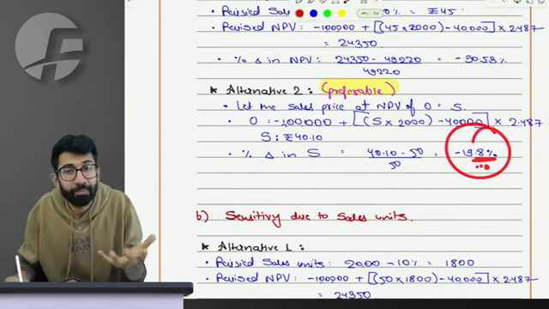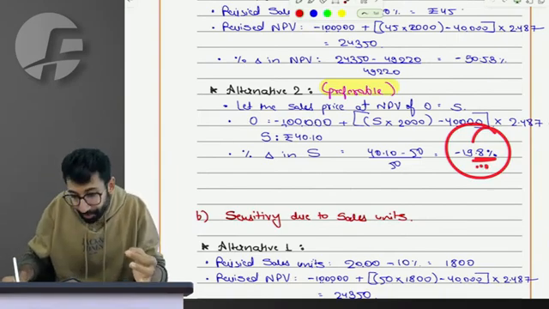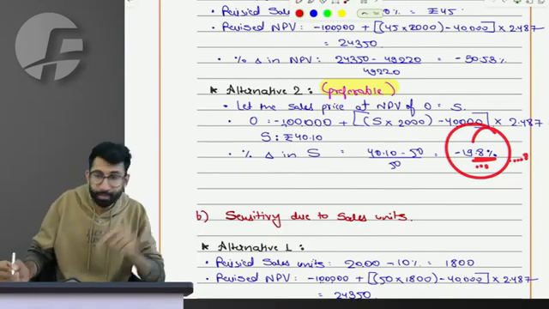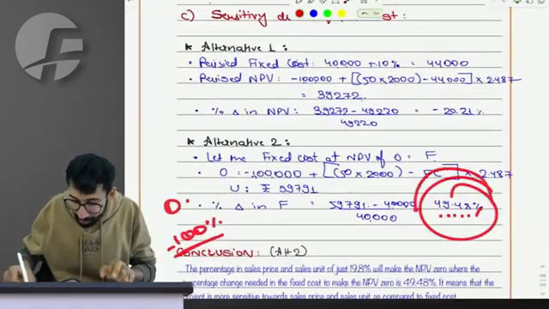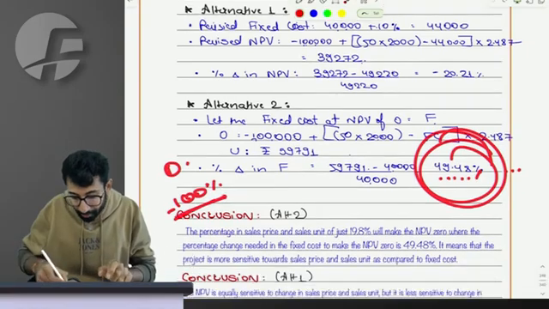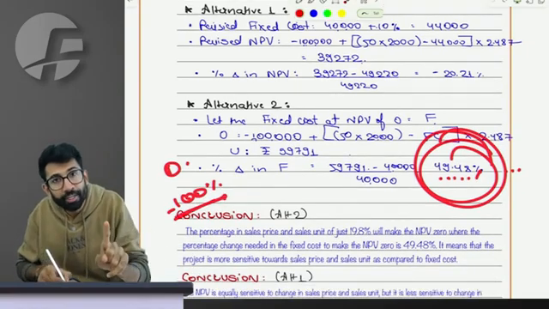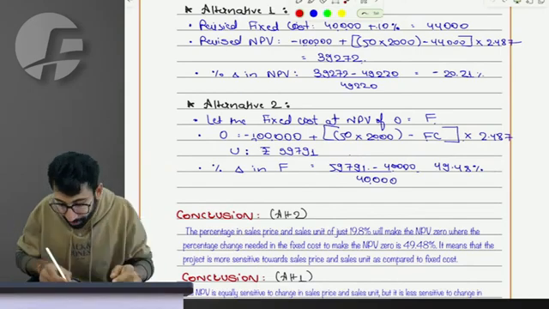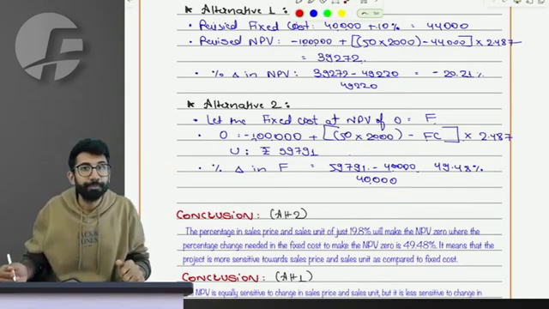Can you feel that my project is more sensitive to change in sales price, because a smaller change in sales price makes the NPV 0, whereas a bigger change in the fixed cost is needed to make NPV 0. The conclusion ultimately will remain the same. The way to present and calculate it is different. Could I convey to you alternative 2?